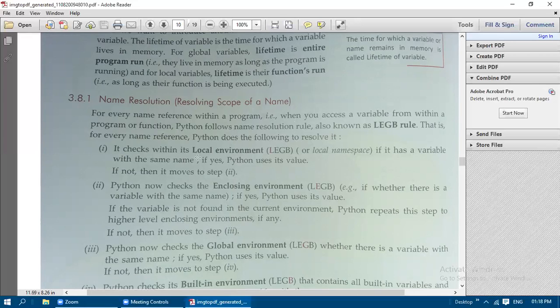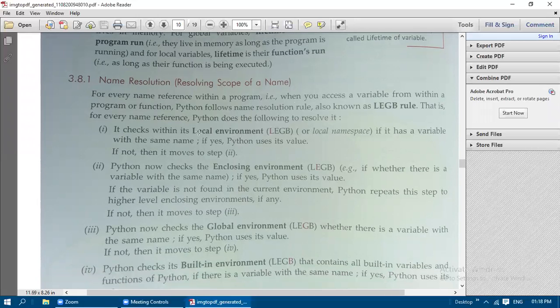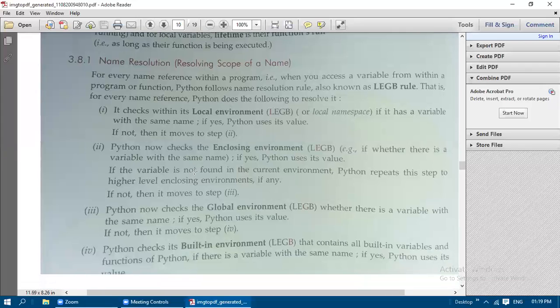For every name reference, Python does the following to resolve it. First, it checks whether its local environment or local namespace has a variable with the same name. If yes, Python uses its value. If not, it moves to step 2.